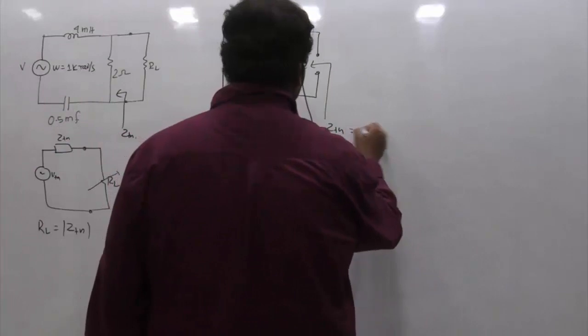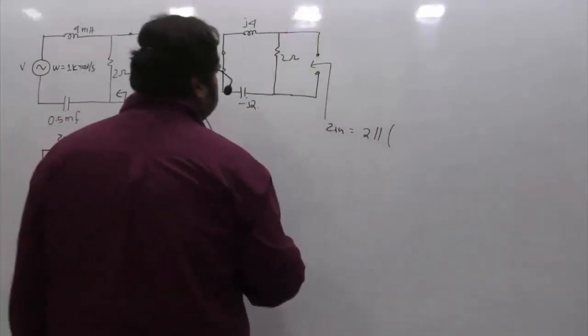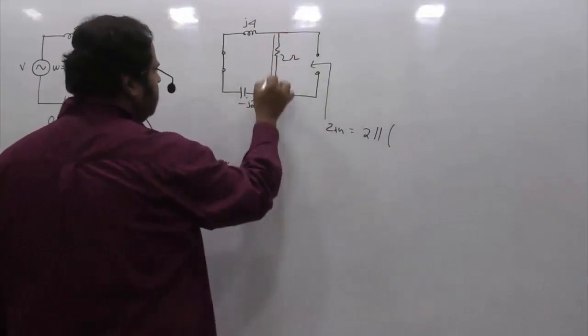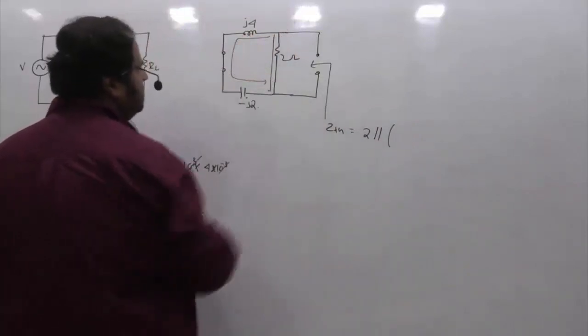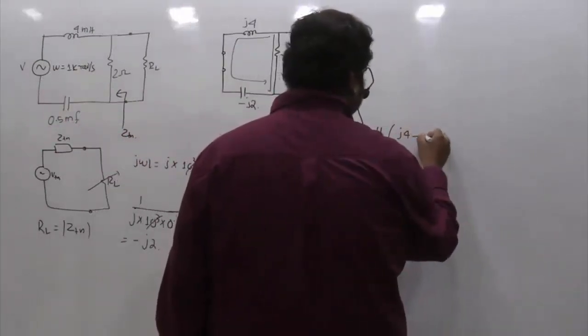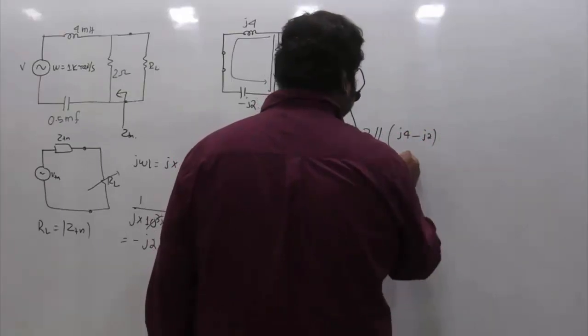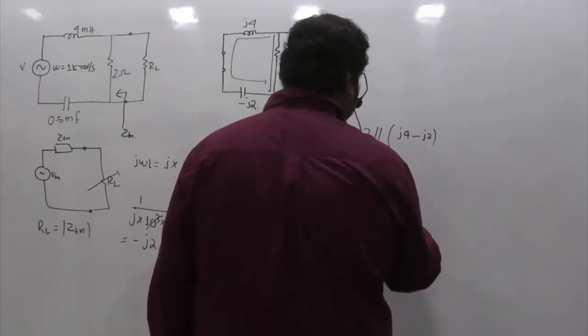So ZTH happens to be 2 in parallel with, if you see from here, there are 2 paths, one is this path and one is this path. That is 2 in parallel with the series combination of j4 and minus j2. So this is 2 into j2 divided by 2 plus j2.